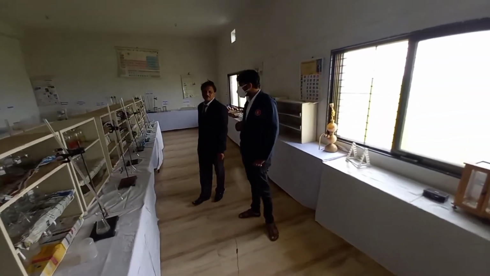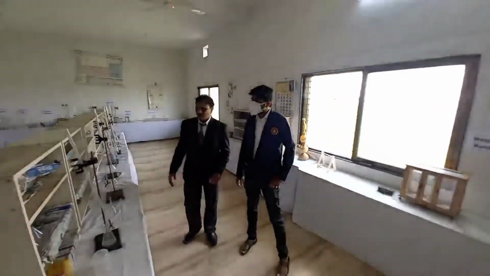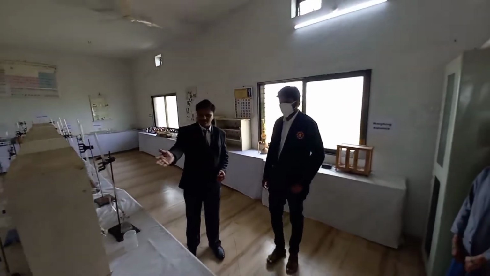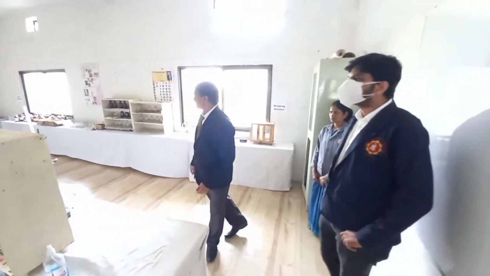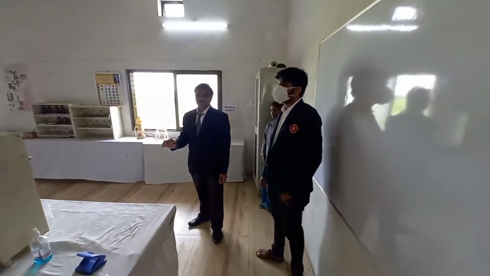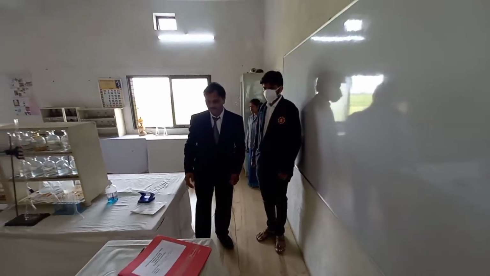Thank you, sir. This is a wonderful trip to the laboratory. This is the chemistry lab. All the laboratory equipment we have represented over here. The teacher, Mr. Harshal, has represented over here all the chemical laboratory experiments we can perform. Besides this, we do have the record of the chemistry.